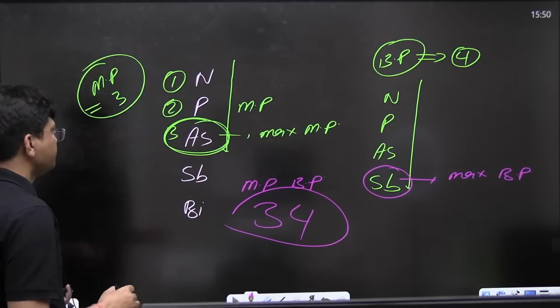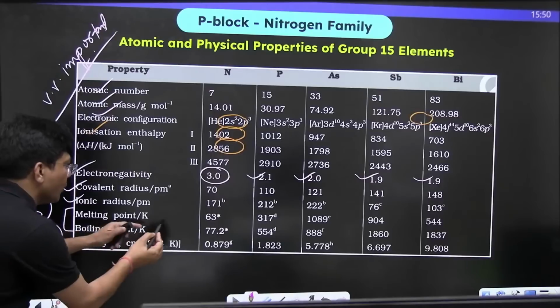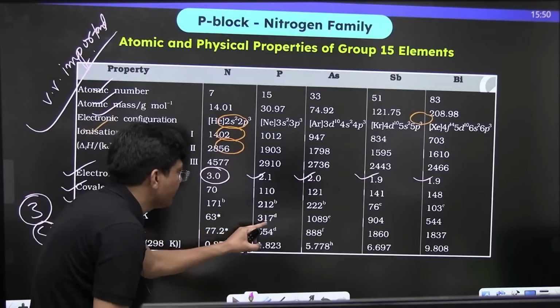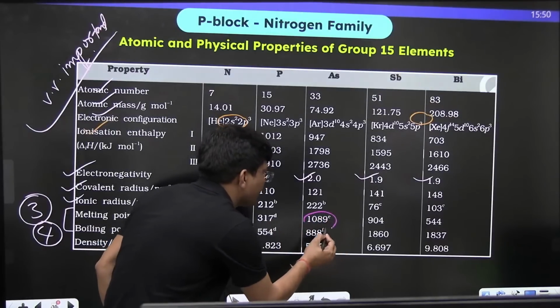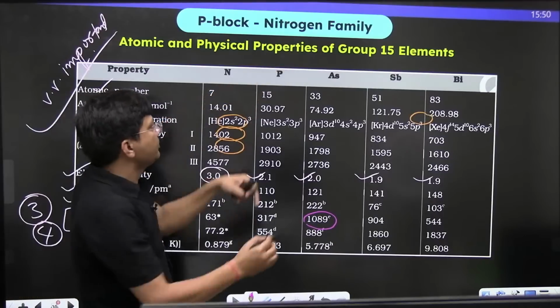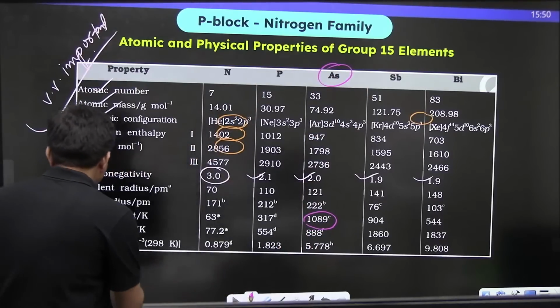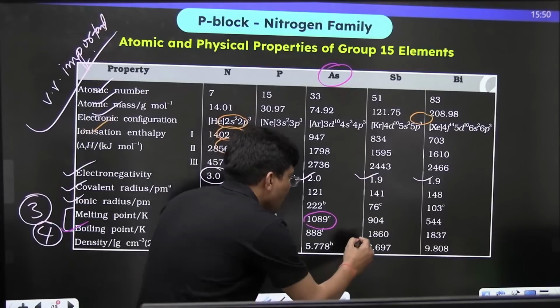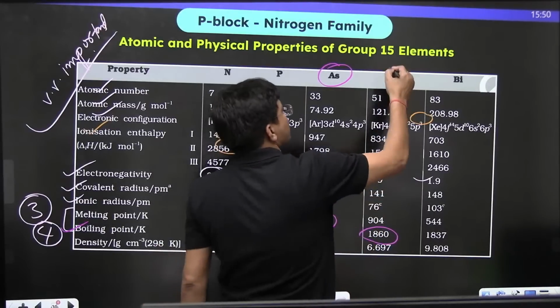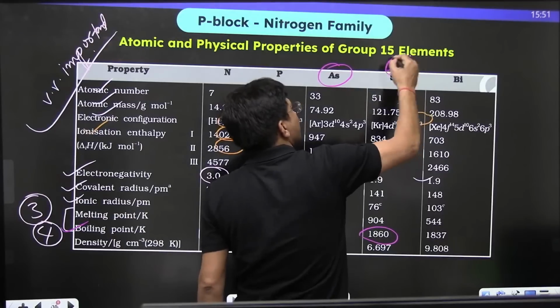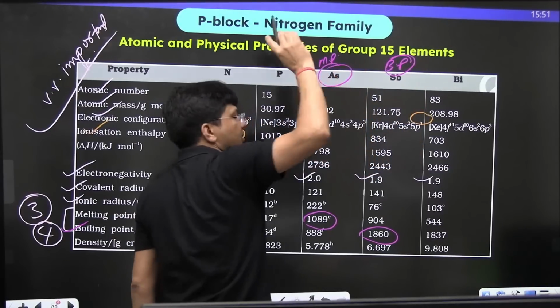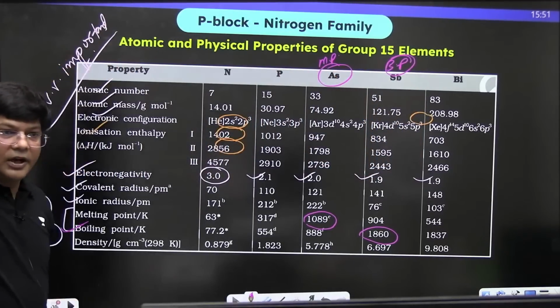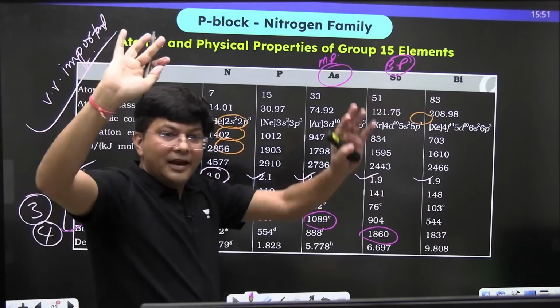See to it. Melting point: 63, 317, 1089. This is maximum. Arsenic's melting point is maximum. And if I talk about boiling point: 70, 554, 88, 1860. Its BP is maximum. Its MP is maximum. Is it clear to all of you?